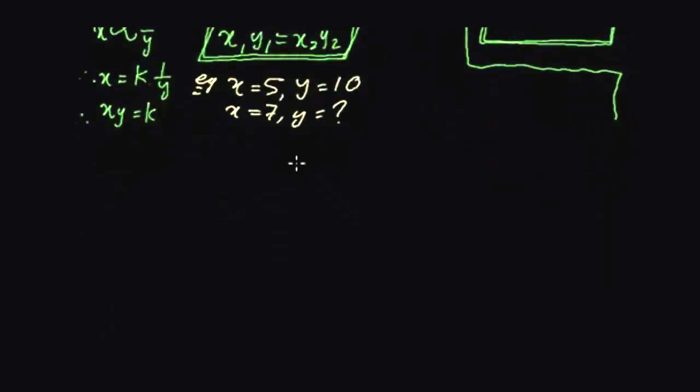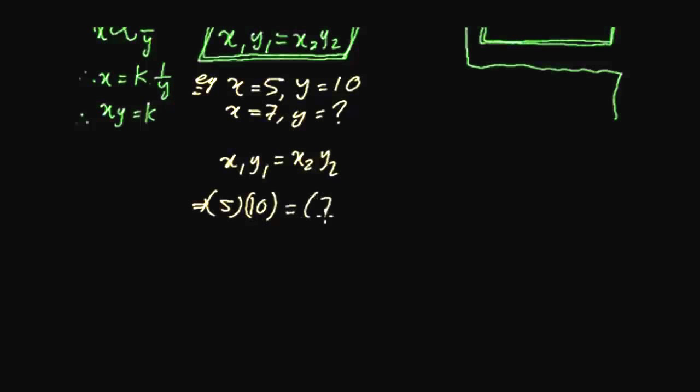So we can write x1 y1 equals x2 y2. So we can put in the values. It's going to be 5 into 10 equals, x2 is 7, and y. This y we want to know the value of. I'm using brackets because it's a good idea to use brackets instead of the multiplication sign, which is confusing with this x.